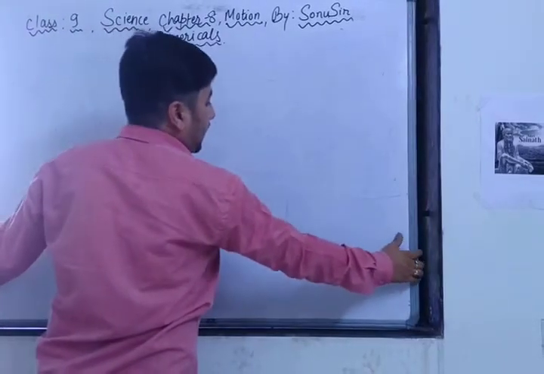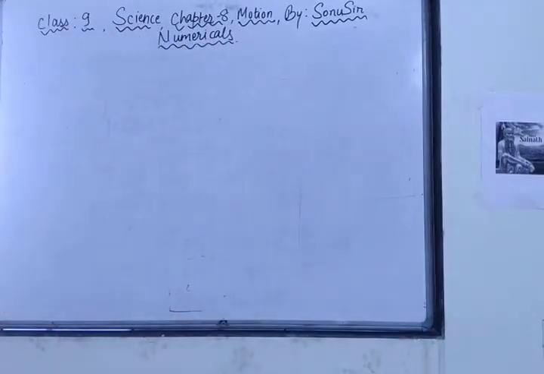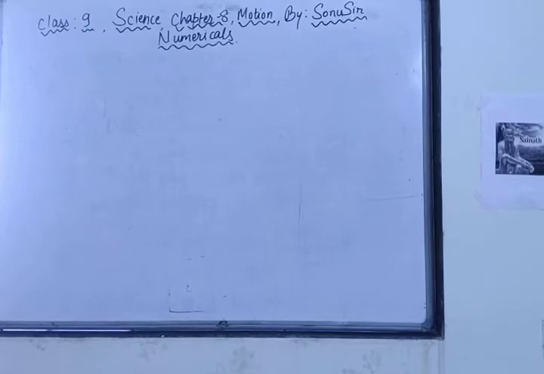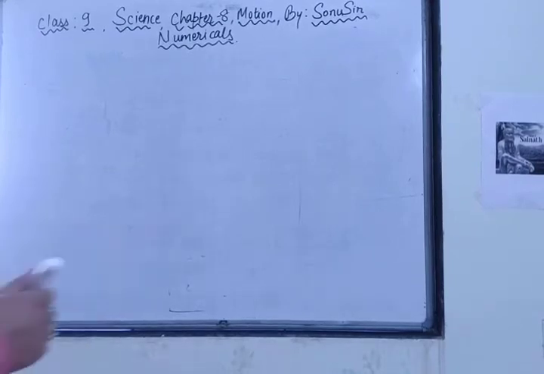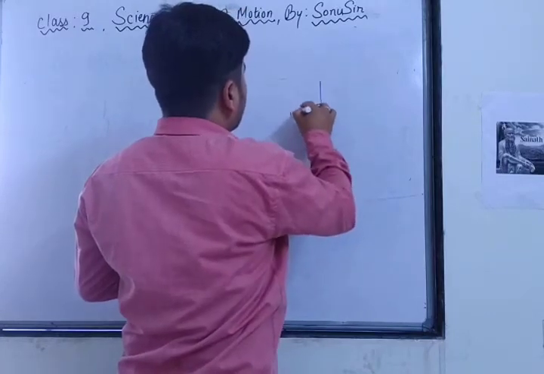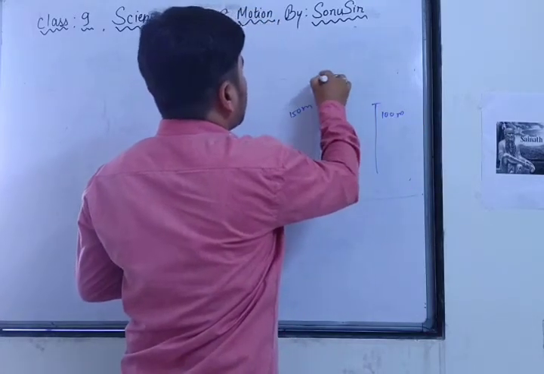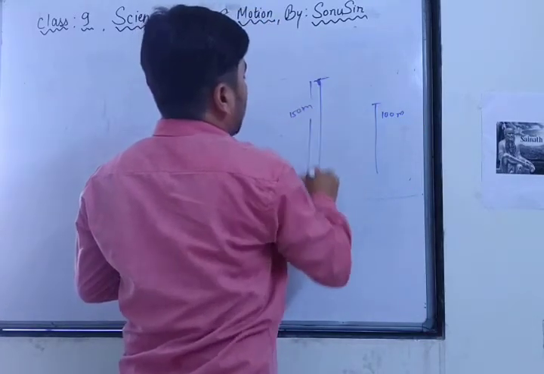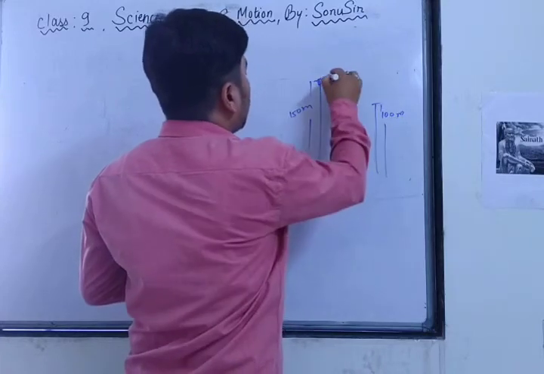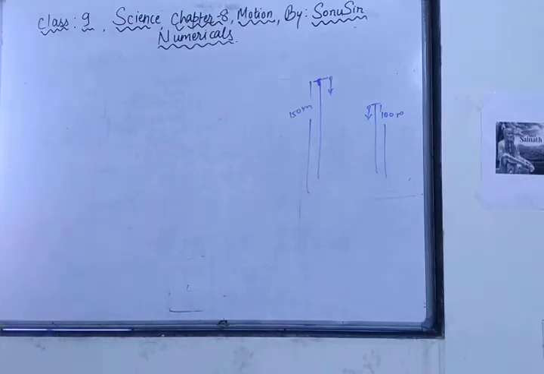See, in this numerical, just suppose an object is dropped from rest from a height of 150 meter and simultaneously another object is dropped from rest from a height of 100 meter. Just suppose there are two terraces, one is 150 meter high and another is 100 meter high. From this 150 height and from this 100 height, one object is dropped down each.